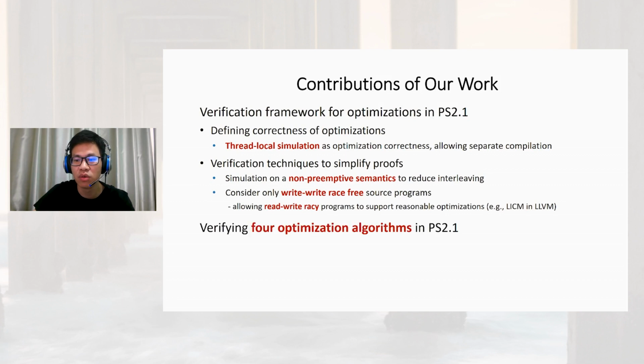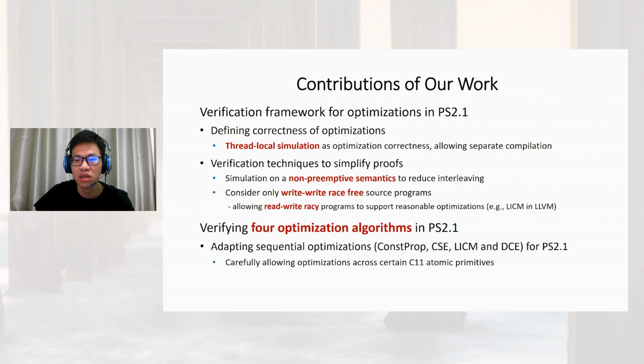We verify four optimization algorithms: constant propagation, common subexpression elimination, loop invariant code motion, and dead code elimination in the promising semantics. We first adapt their corresponding sequential optimizations for the promising semantics by carefully allowing optimizations across certain C11 atomic primitives, and verify them in our framework as well as in the Coq proof assistant.